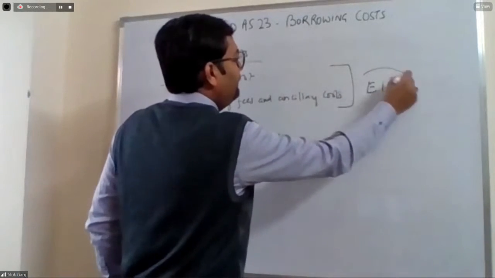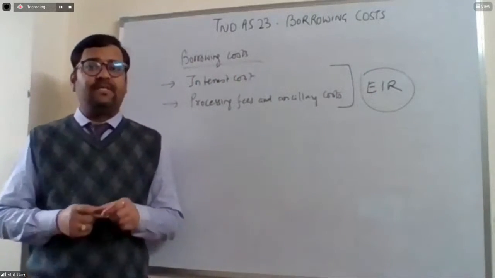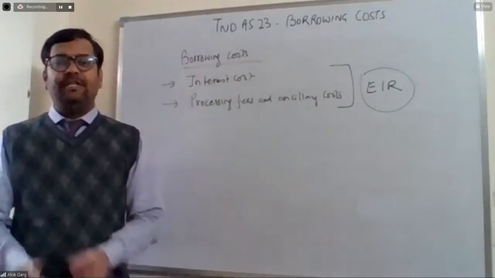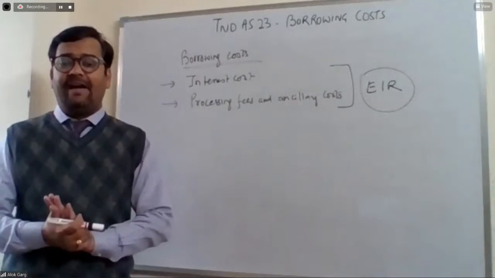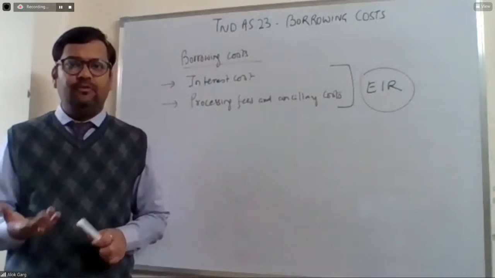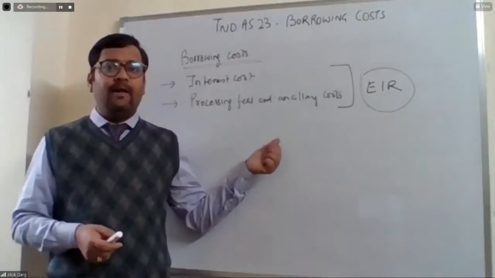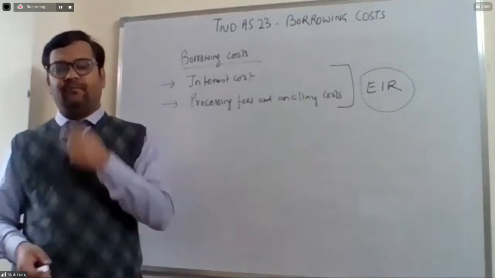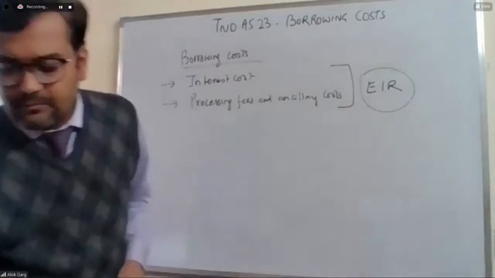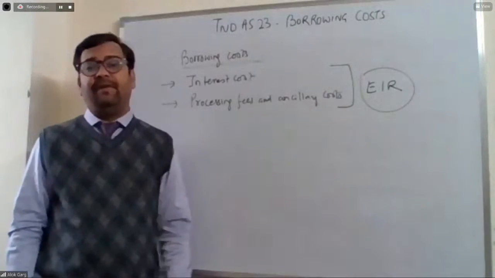Under Indian GAAP, there was a concept of time proportionate basis, but here it is the concept of effective interest rate basis. In Ind AS 109, you have already read the concept of amortized cost and the concept of effective interest rate. Now, what is meant by effective interest rate? This borrowing cost needs to be capitalized as a part of the effective interest rate.